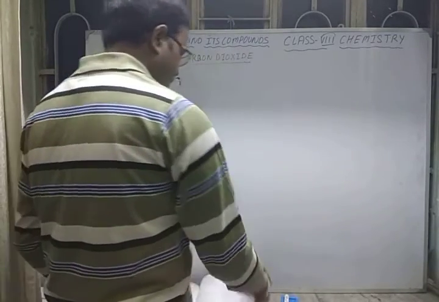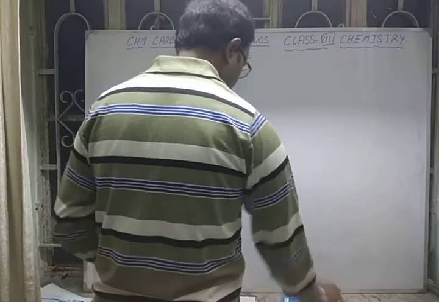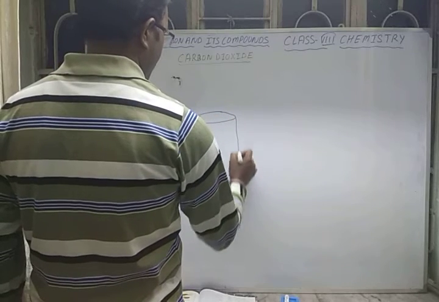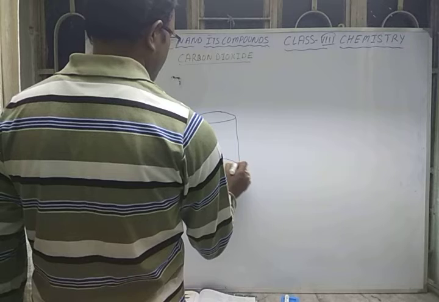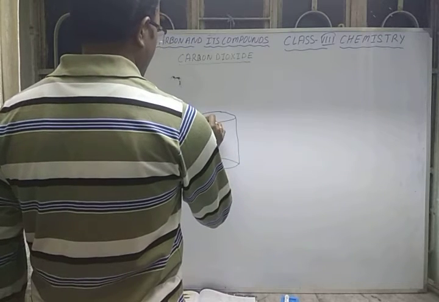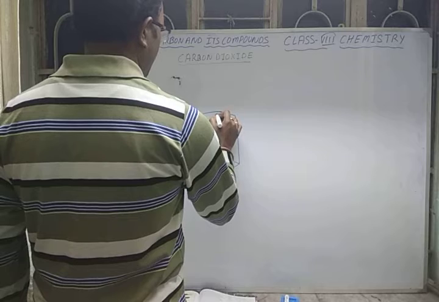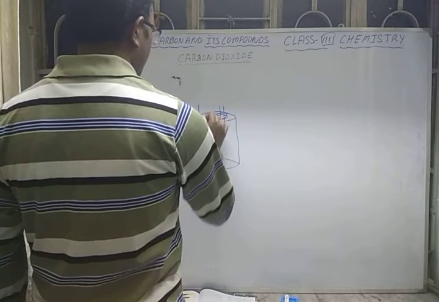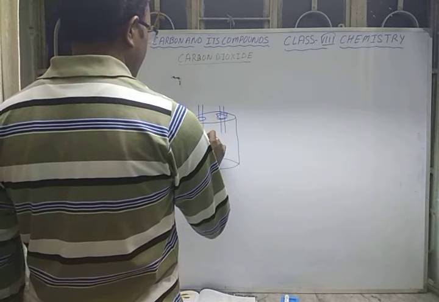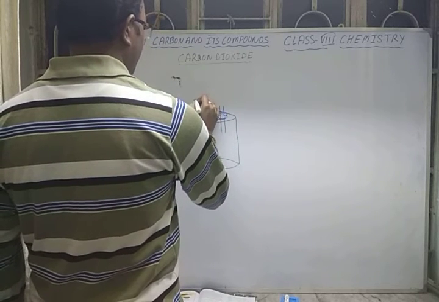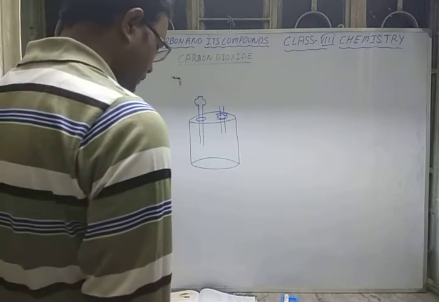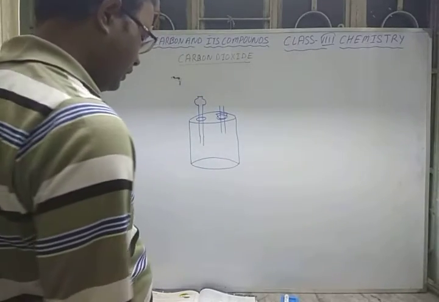So what you have to do first here, you have to take a jar like this, a special type of jar which you will see in the laboratory. It has two holes in it. With the help of a cork, we have to close it and we have to pass two tubes. One is the delivery tube and another is the thistle funnel.